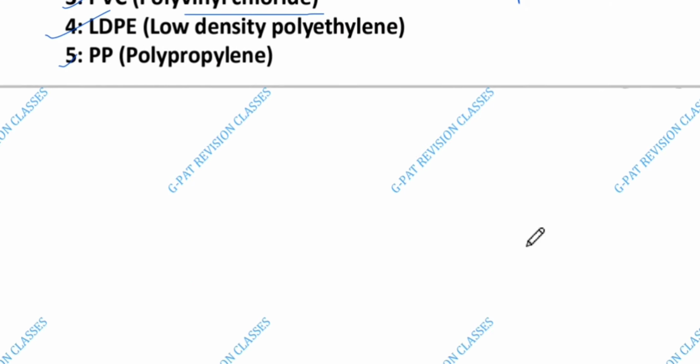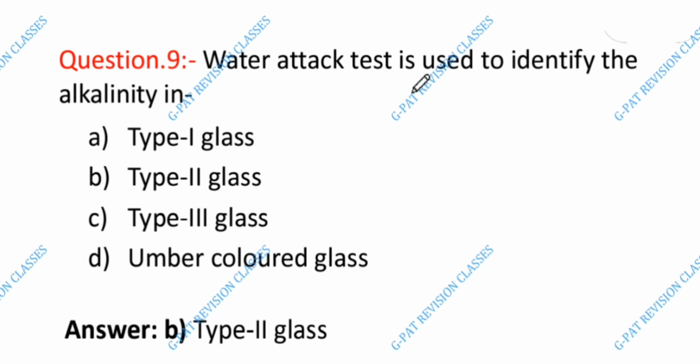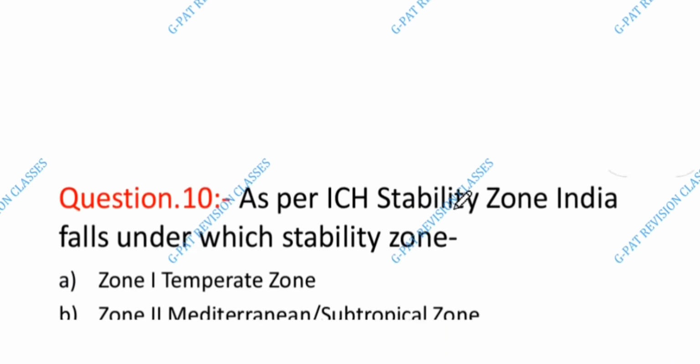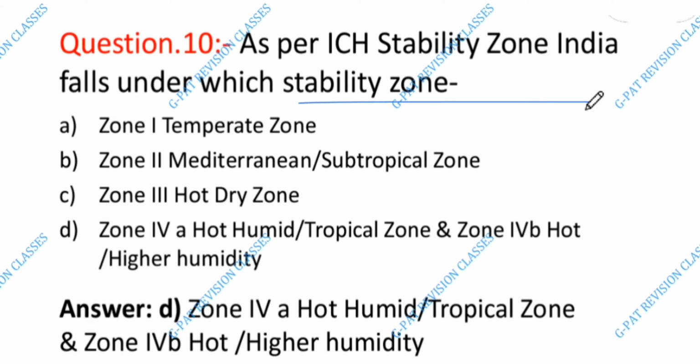Next is 9 question number. Water attack test is used to identify the alkalinity in, the answer is B, type 2 glass. Next is 10 question number. As per ICH stability zone, India falls under which stability zone?